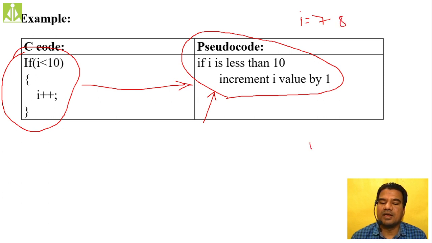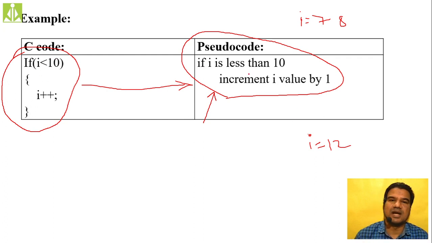Take another example. If I value, let us say it is 12. Then what we are doing here? Just go and see. If I value is less than 10, it is not less than 10. So simply ignore. Don't increment. Simply ignore.